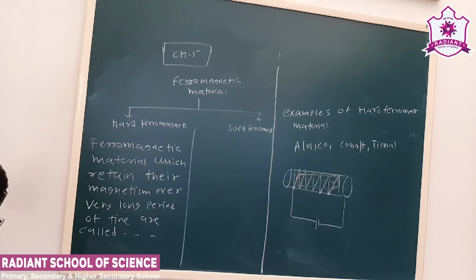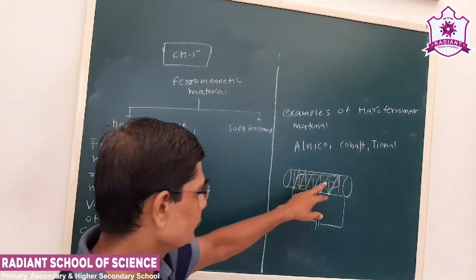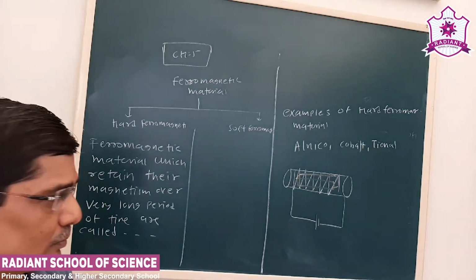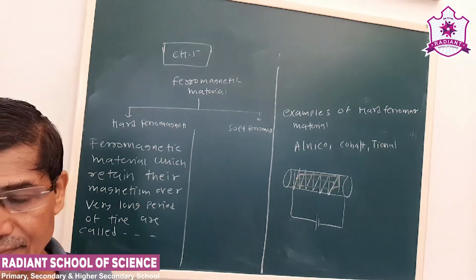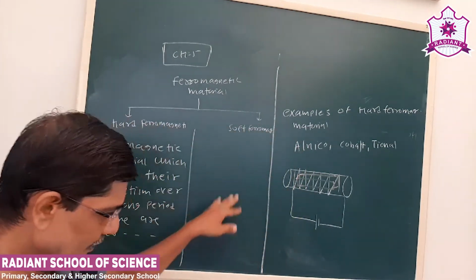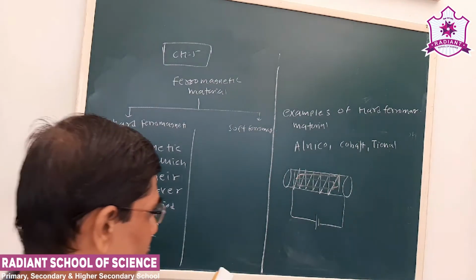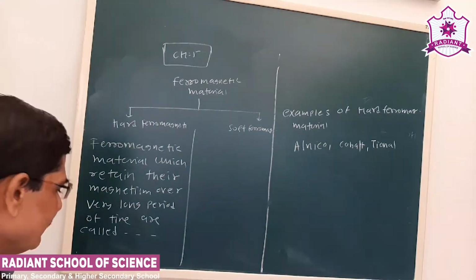These are all prepared industrially, on a larger scale. When the required value of current is passed, this material will turn into a permanent magnet. So this is how permanent magnets are prepared.